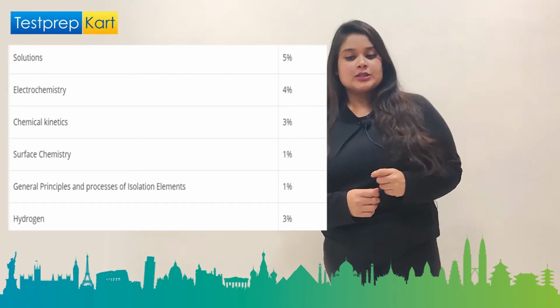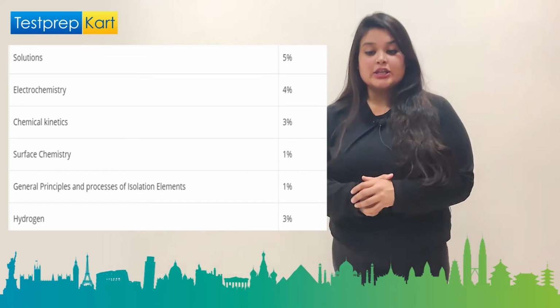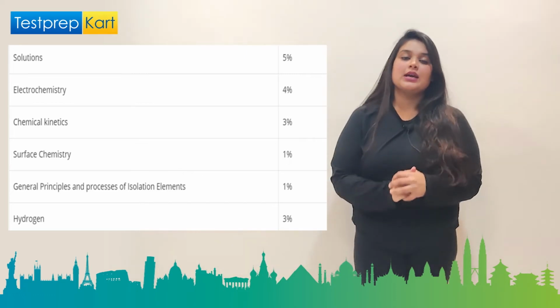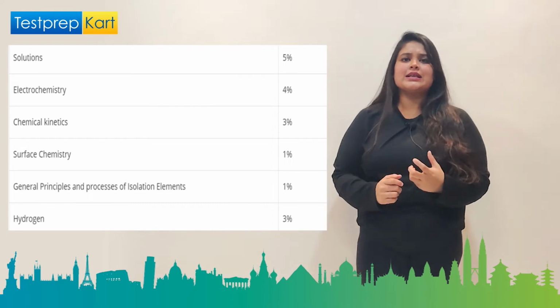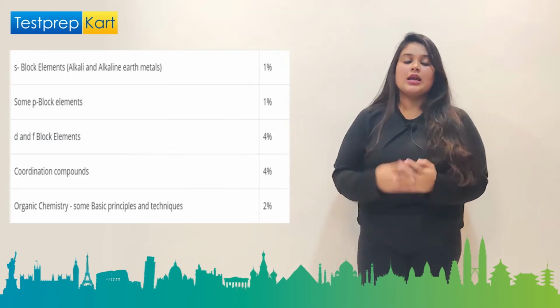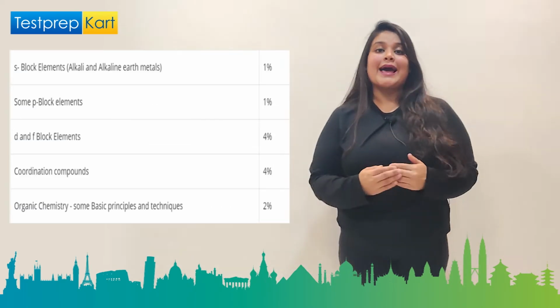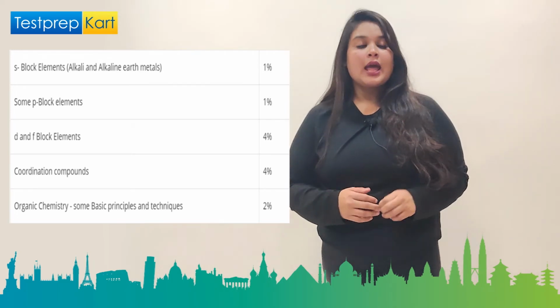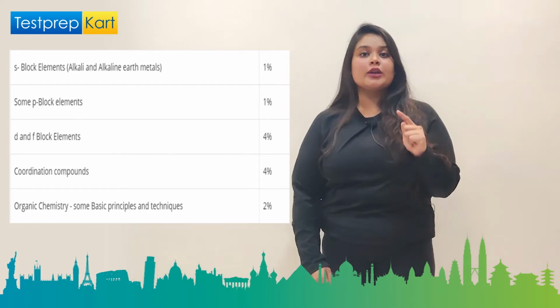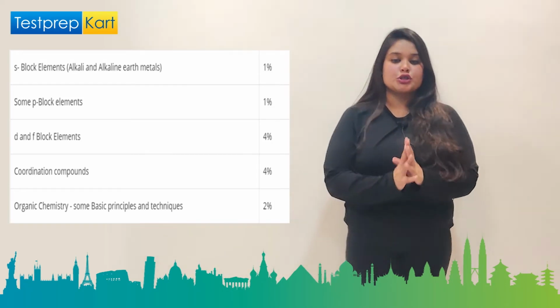Metallurgy, which is general principles and processes of isolation of elements, holds 1%. Hydrogen, which holds 3%, is a very basic chapter of inorganic chemistry. Coming to S block, which is alkali and alkaline earth metals, which holds a percentage of 1. And for sure, each year, one question comes from this chapter.